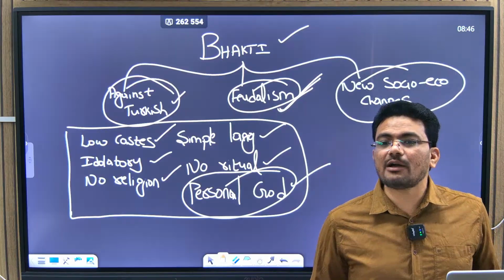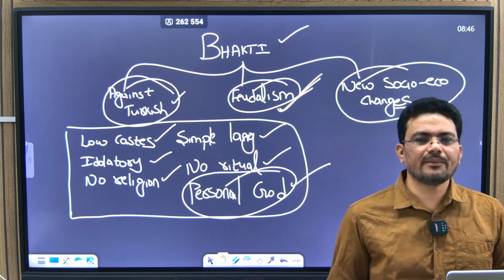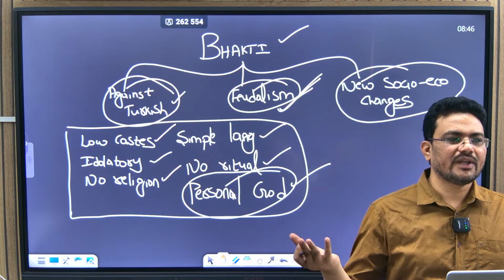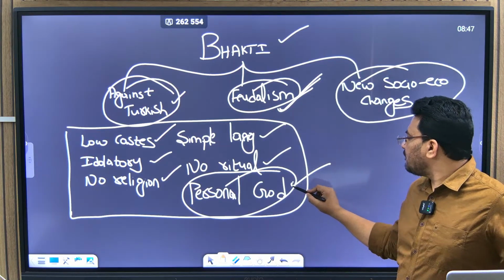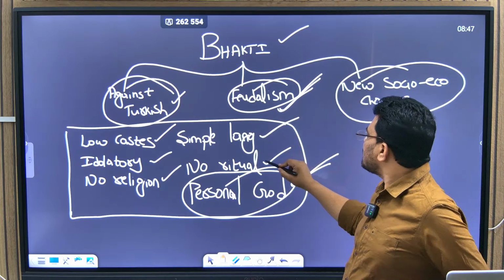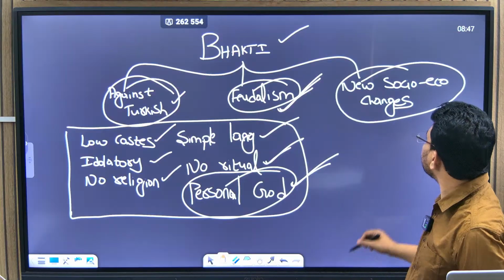For example, Mirabai treated Krishna as her husband. Some of them treated the gods as their friends. This way they personalized God. So these are the important features of the Bhakti tradition that exist in India.